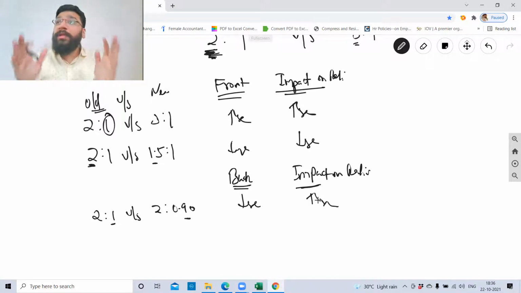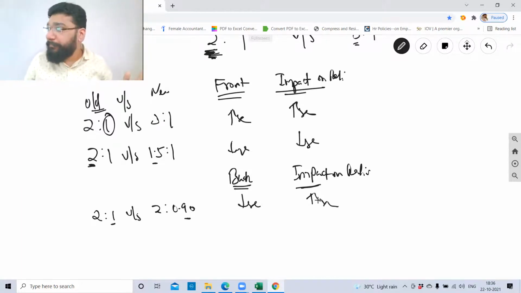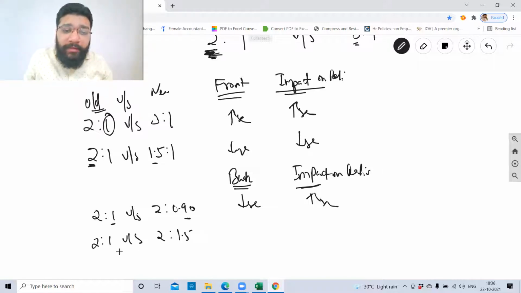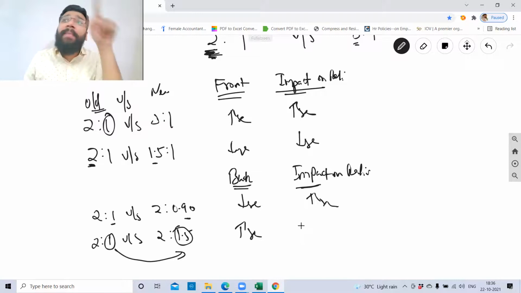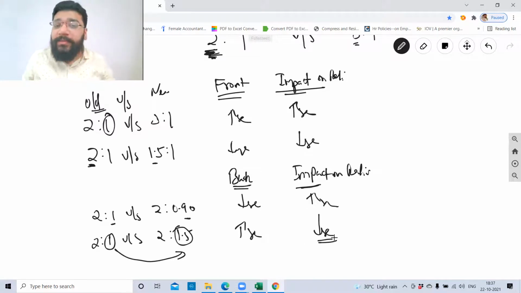You can keep a note of this. You have to learn this table by heart. Now 2:1 versus 2:1.5. The back portion has increased. If the back portion increases, the impact on the overall ratio will be a decrease. Comfortable, all of you? Anybody's got any doubts? Online students, please confirm.